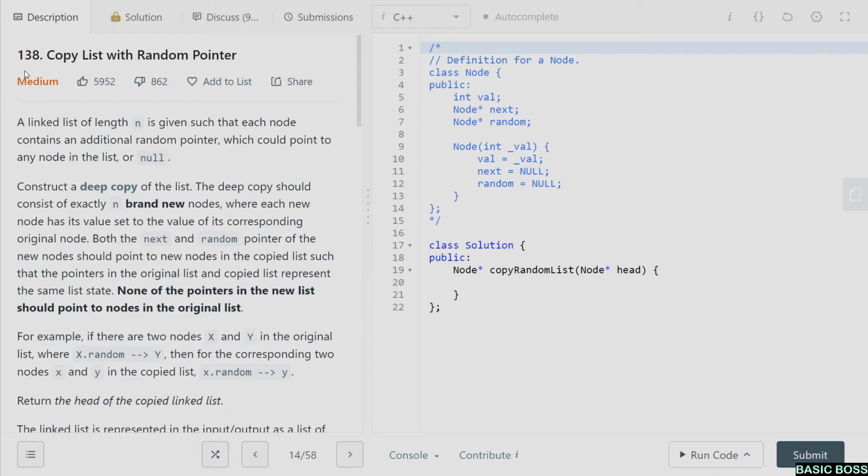So hello everyone, today we are solving a question of LeetCode. The name of the question is Copy List with Random Pointer. This is a medium level question and this is a very nice question. So let's see what the question is asking us to do.